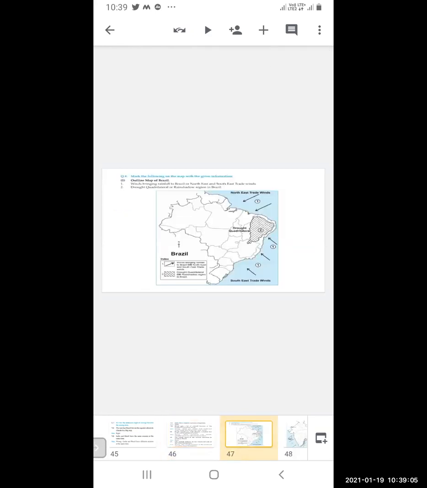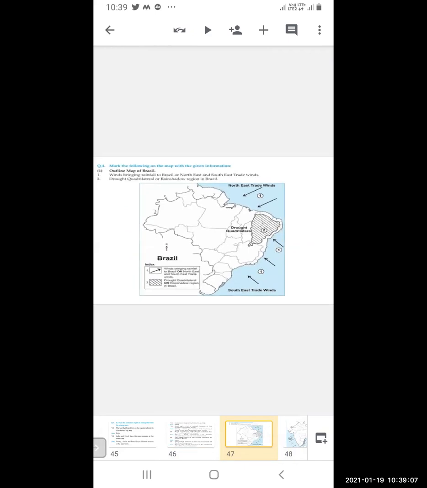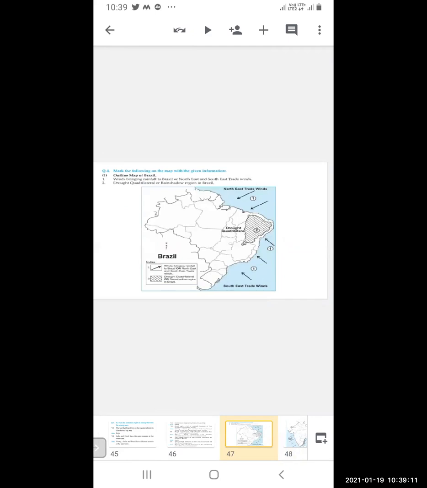Now we will see, mark the following on the map with the given information. This is the outline map of Brazil, and what we have to mark is the winds bringing rainfall to Brazil, that is the northeast and southeast trade winds. You can see the northeast on the upper side, then the southeast trade wind on the downside. Arrows are drawn over there.